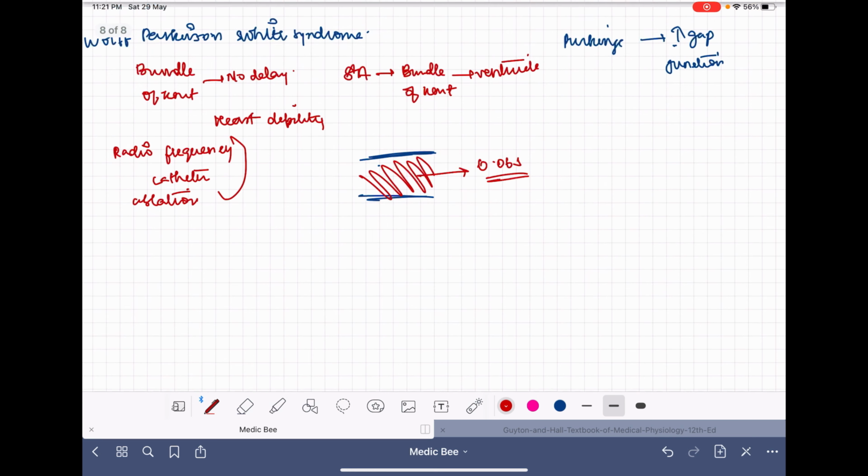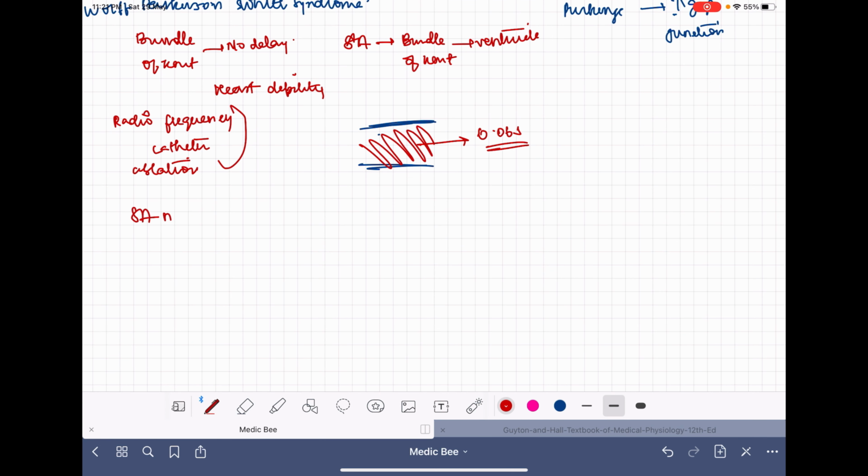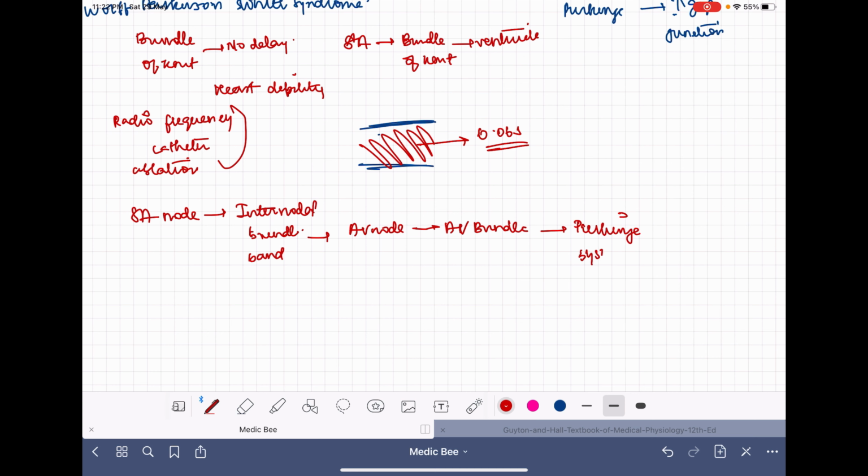It starts from the SA node and the internodal bundles. It will reach the AV node, where there is a delay of 0.11 second. After that, it will pass through the AV bundle, to pass on through the Purkinje system, and will terminate in the ventricular muscles.